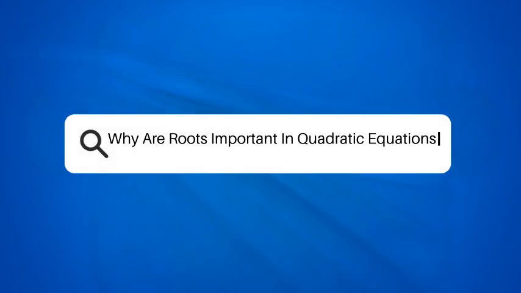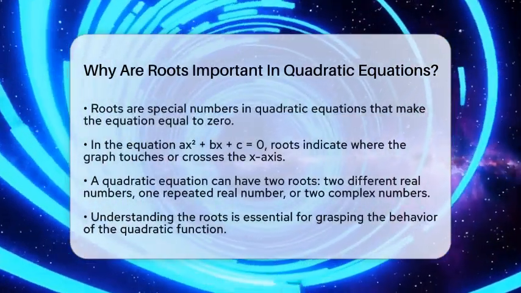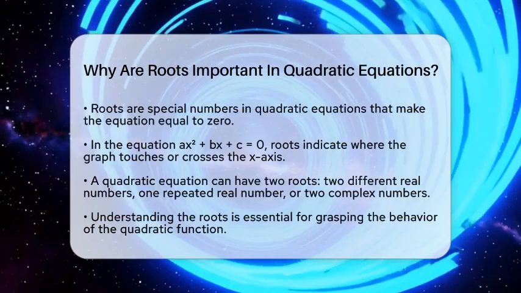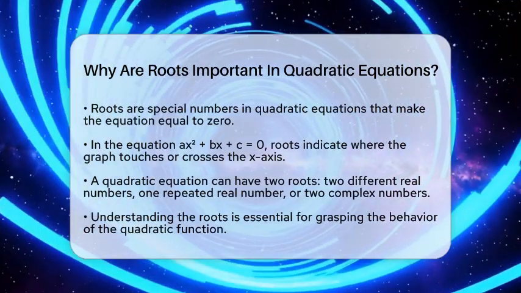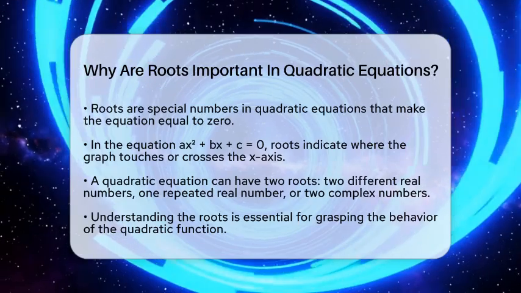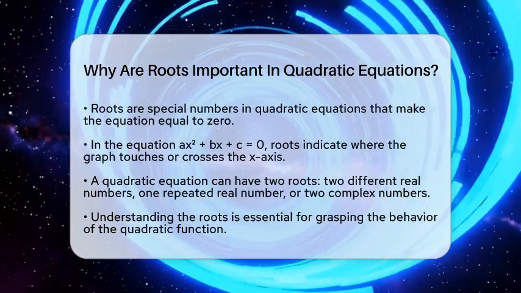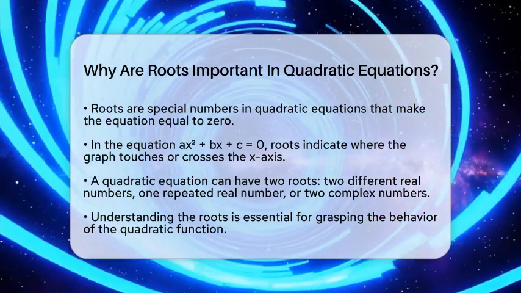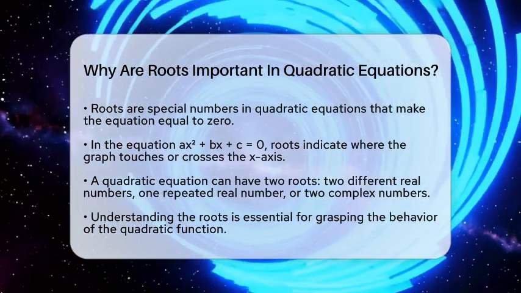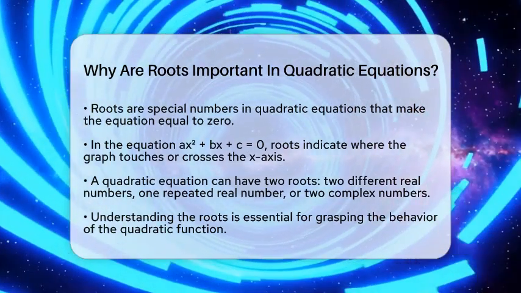Why are roots important in quadratic equations? Have you ever wondered how certain numbers can make a whole equation true? In the world of quadratic equations, these special numbers are called roots. They are the values that make the equation equal to 0. For example, in the equation x squared plus bx plus c equals 0, the roots help us find where the graph of the function touches or crosses the x-axis.